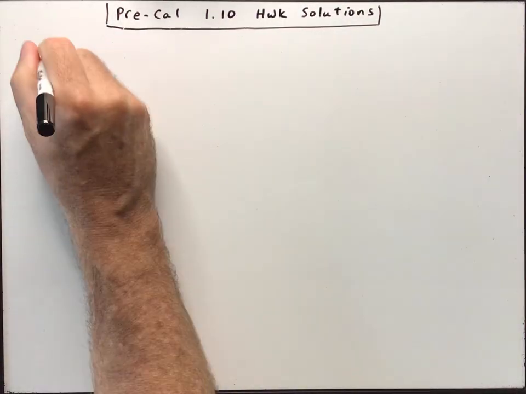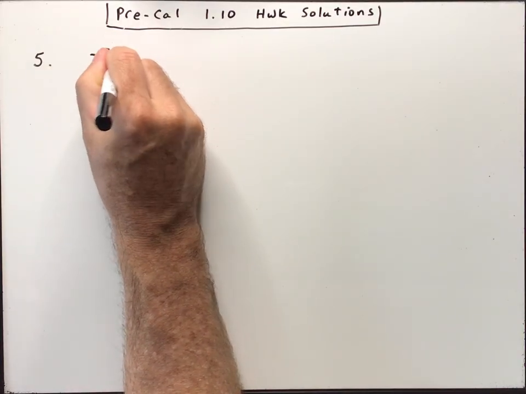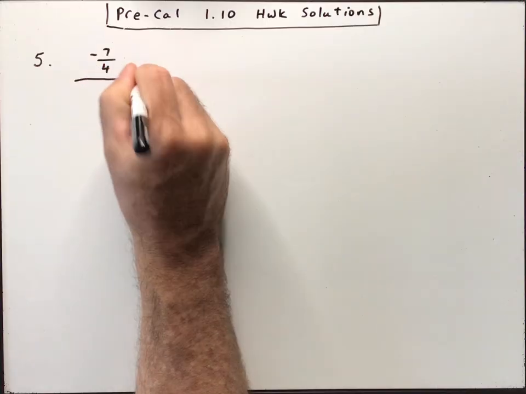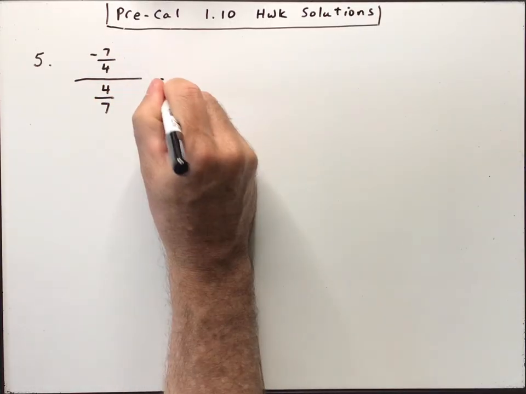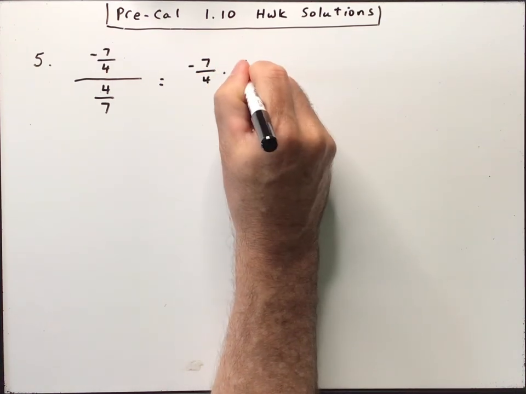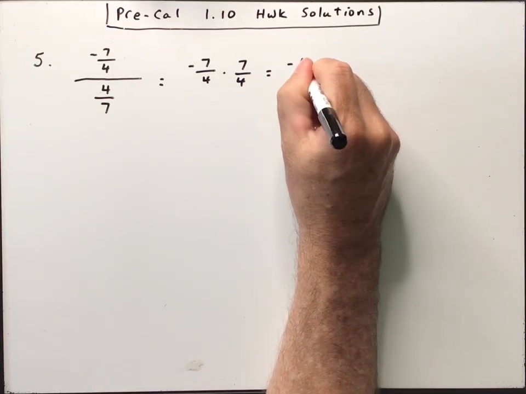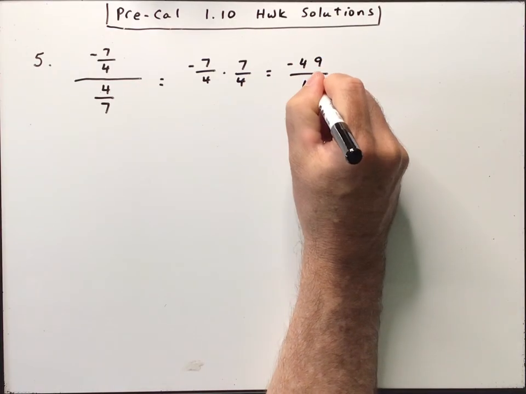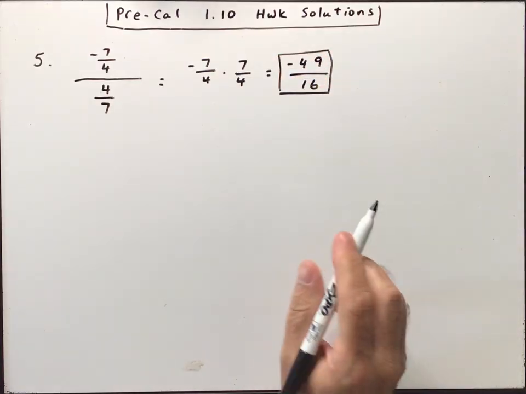Okay, so number 5. I'm going to write this as negative 7 over 4 divided by 4 over 7. So that's going to be negative 7 over 4 times 7 over 4. That would be negative 49 over 16. And that will not reduce anymore.